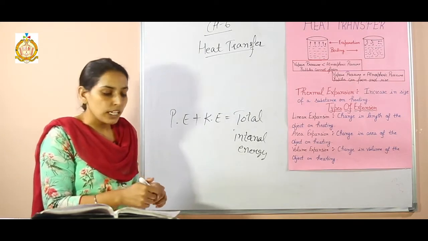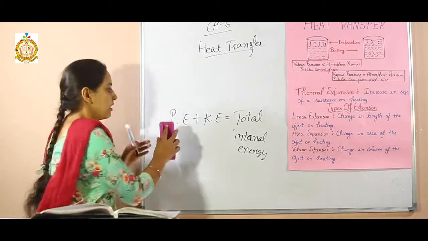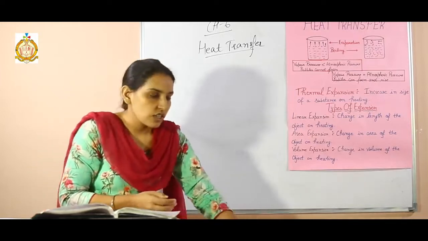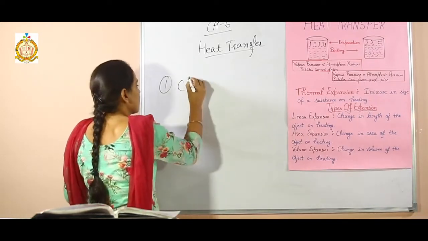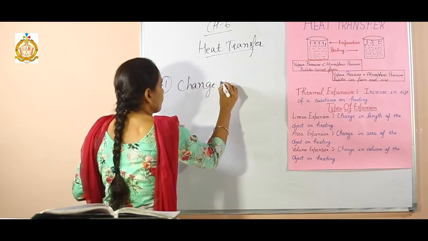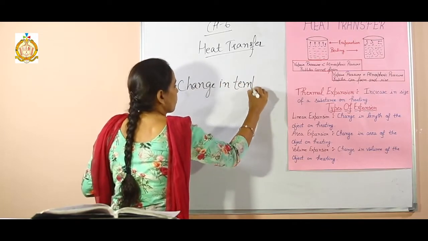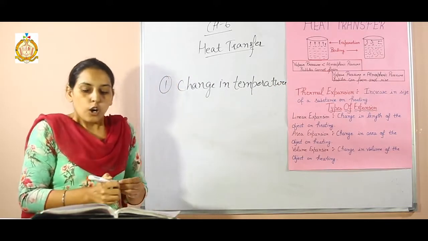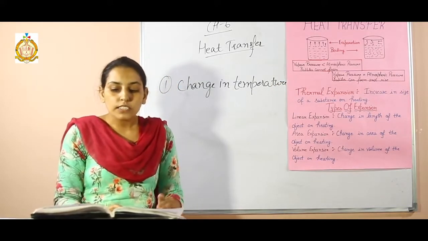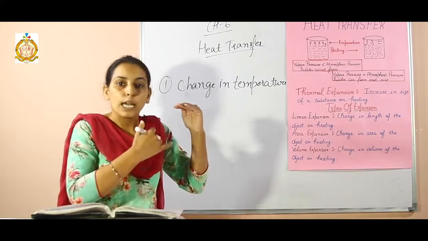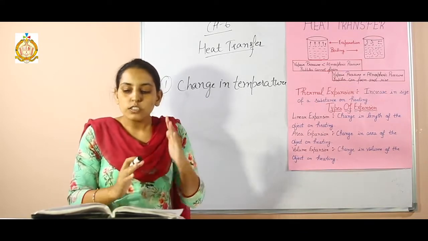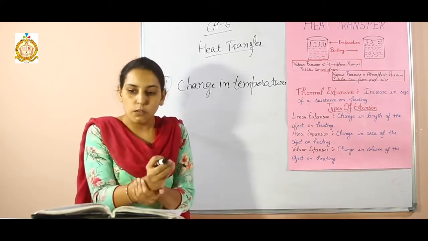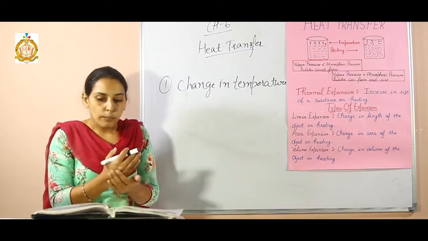Students, on what do the main factors of heat depend? Main factors of heat. First one is change in temperature. On heating, the temperature of a substance rises, and on cooling, the temperature of a substance falls. Students, when we provide heat to a substance, the molecules move fast and kinetic energy is produced.